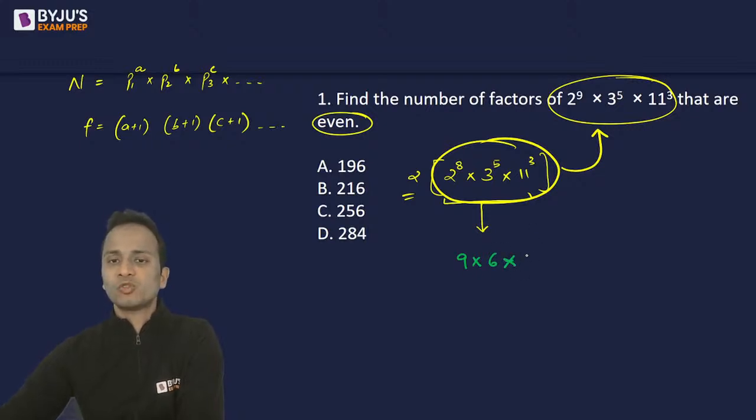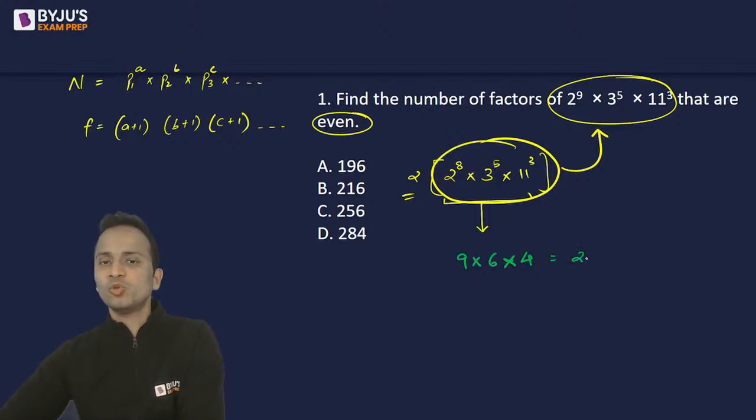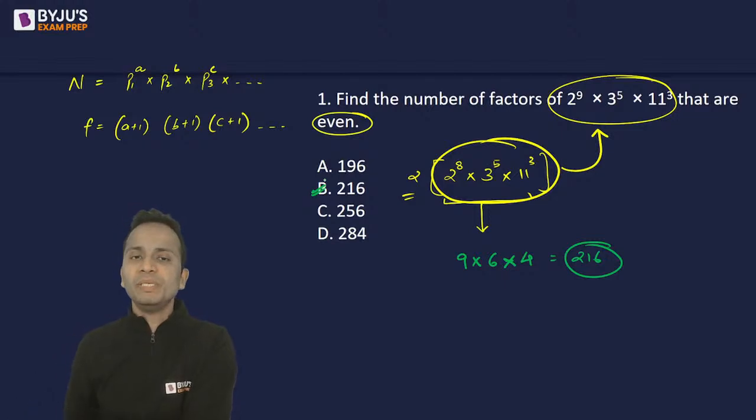Multiplied by 3 plus 1 is 4. So 9 multiply 6 multiply 4 will be the answer of this question. So 6 into 9, 54. 54 into 4 is 216. So 216, that is option B, is the correct answer of question number 1.